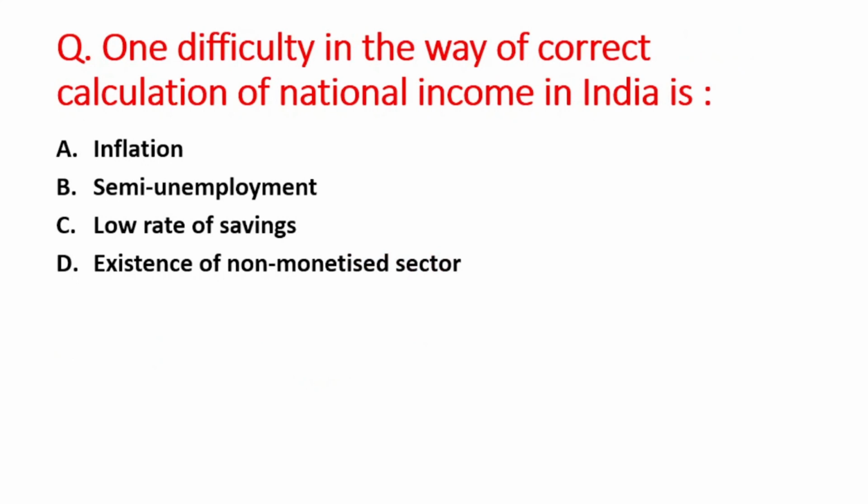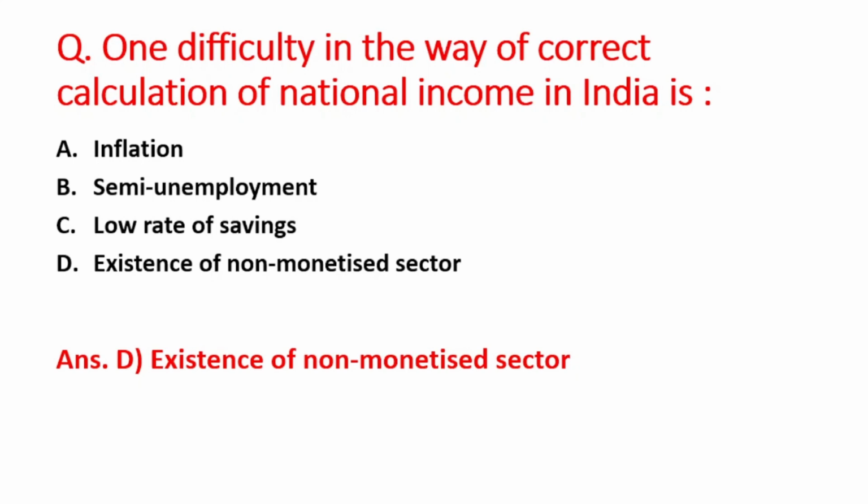Next question: one difficulty in the way of correct calculation of national income in India is A option is inflation, B is semi-unemployment, C option is low rate of saving, and D option is existence of non-monetized sector. So the right answer is option D, that is existence of non-monetized sector.